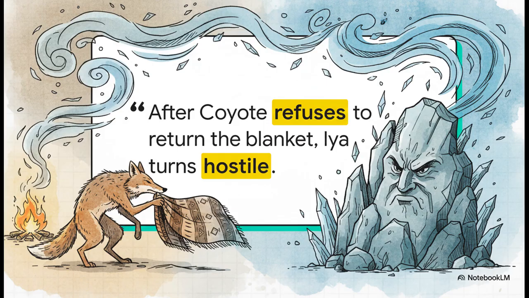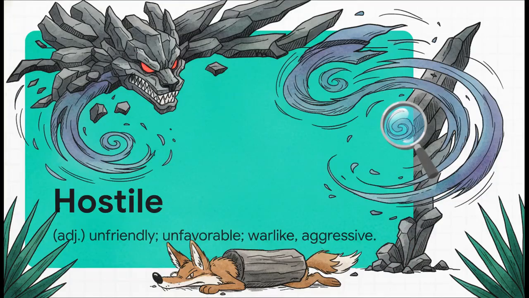Oh, and by the way, the rock's name was Ea. And let me tell you, Ea did not appreciate this broken alliance. When that magical rock was stripped of its blanket, it became straight up hostile. Hostile is an adjective meaning unfriendly, unfavorable, warlike, or aggressive.